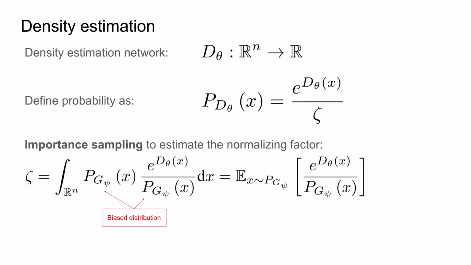To compute the normalizing factor, we take inspiration from importance sampling and introduce a new distribution, PG. This lets us write the normalization factor as the expectation of the ratio between PD and PG. We define PG to be the push-forward density of a neural network G with parameters psi. G receives random noise as input and outputs an image that is a sample of PG. I will explain more about G later.